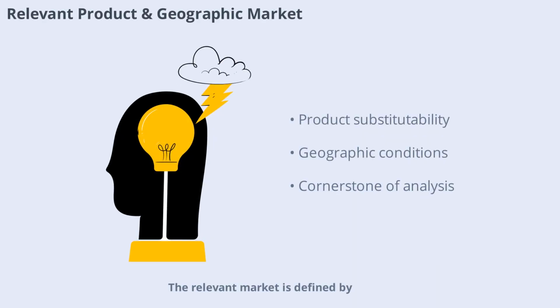Relevant market is defined by product substitutability and geographic competition conditions. Section 2(t) covers product markets, while Section 2(s) addresses geographic markets. This definition is crucial for applying AAEC factors as it determines the scope of competition and potential impact of combinations. Accurate market definition is a cornerstone of merger control analysis.